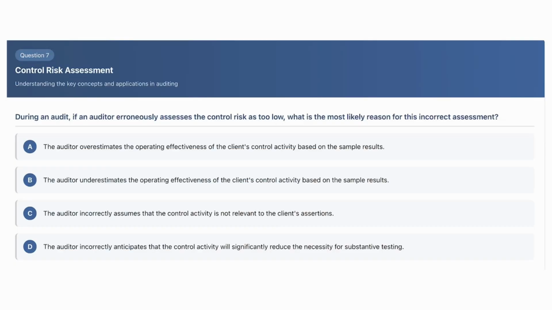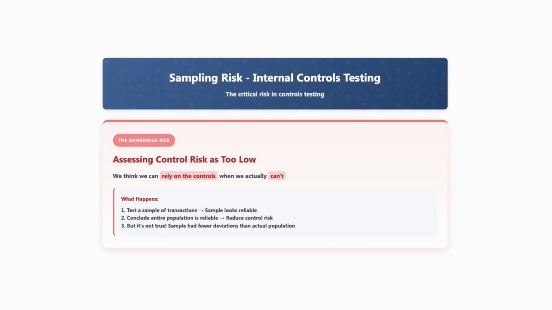Now we need to think about control risk when it comes to testing controls. Because this question asks, during an audit, if an auditor erroneously assesses the control risk as too low, what is the most likely reason for this incorrect assessment? So when it comes to sampling for internal controls, there are two different risks. The first risk is that we assess the control risk as too low. So in other words, we think we can rely on the controls when we actually can't.